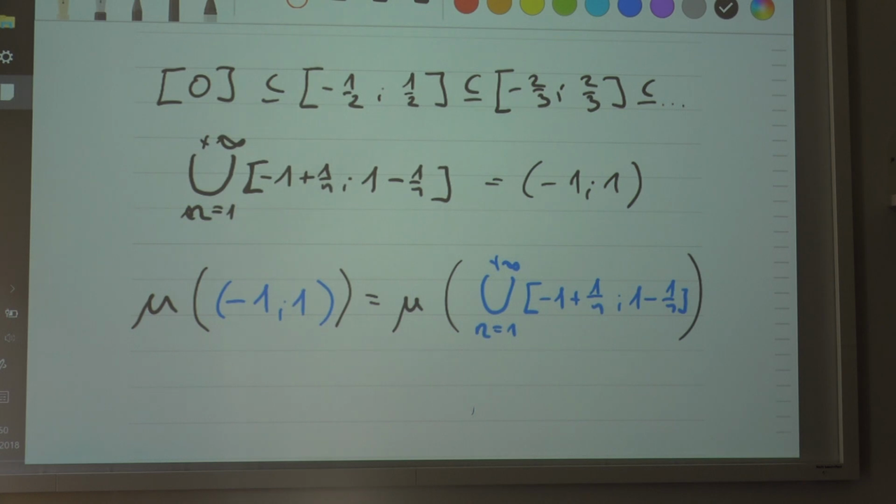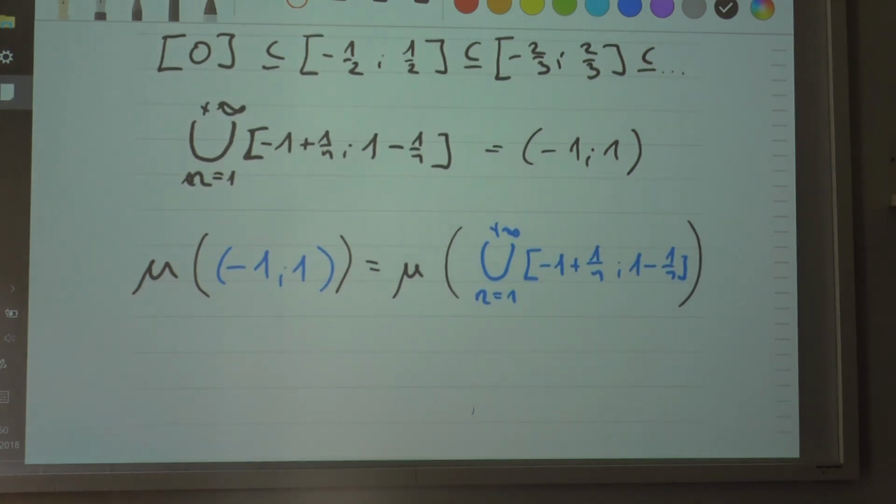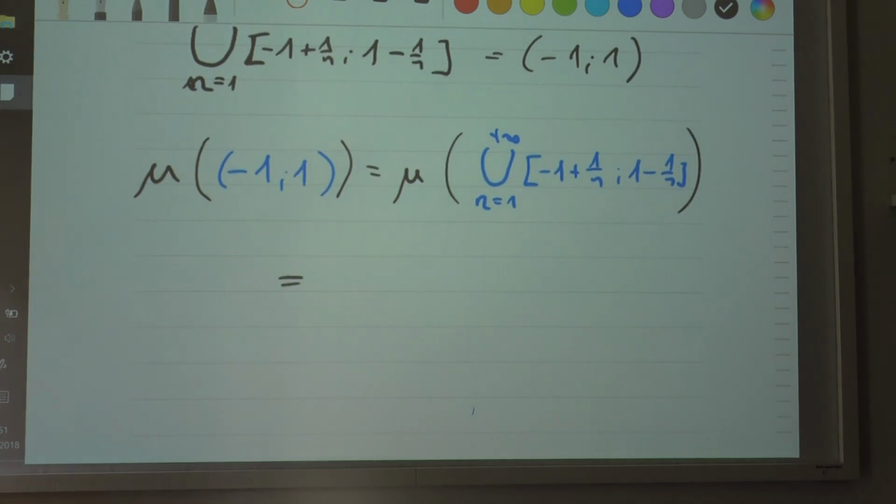Now, due to the sigma-additivity property, this will be equal to what? And you can see this here. This is where the sigma continuity from below first appears. Due to the sigma continuity from below, this will be equal to the limit of the image of what?